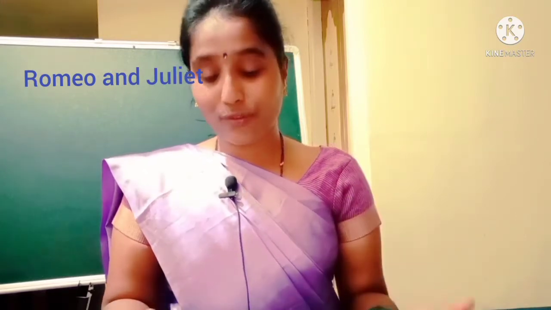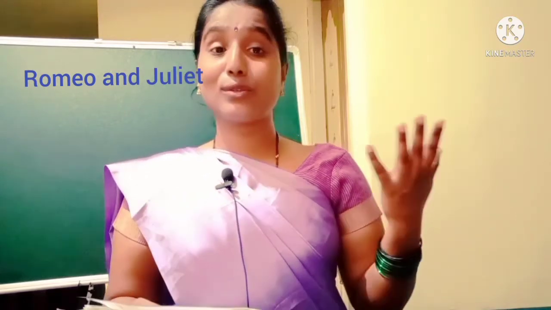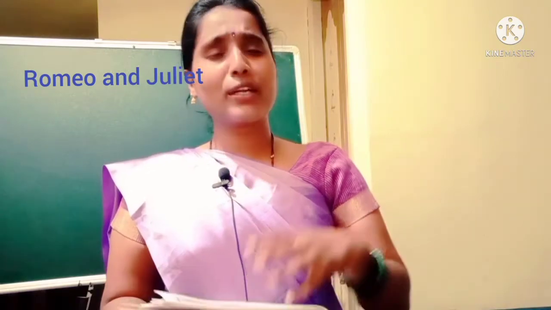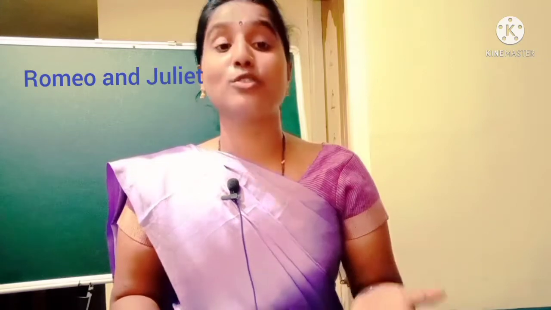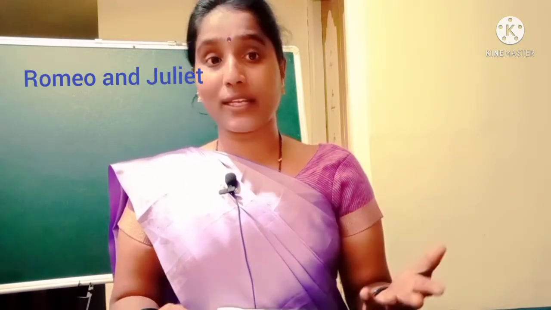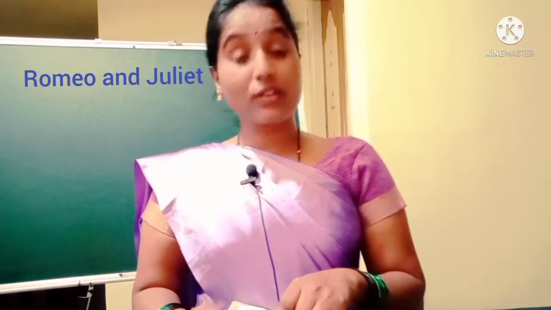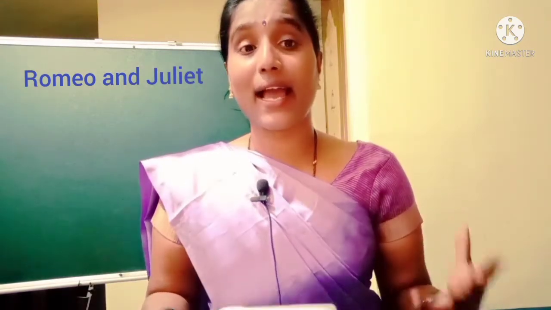Beauty too rich for use, for earth too dear. Beauty too rich for use. Whose beauty? Juliet's beauty. He glorifies her beauty. So beauty here is nothing but Juliet, and rich for use means that rich beauty she has.